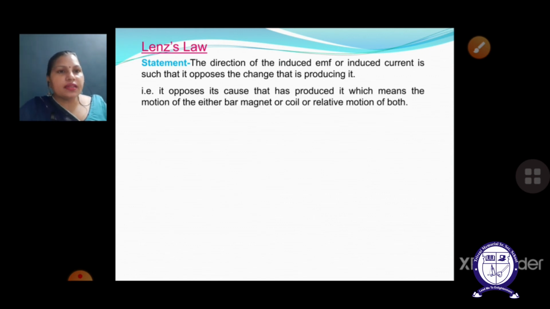So that is why it is saying that it opposes the cause. It opposes its own cause, which is generating the induced EMF or the induced current. I hope it is clear to you. So it opposes the cause that has produced it, which means the motion of either the bar magnet, the coil, or the relative motion of both. So it is going to oppose the motion of the coil with respect to the bar magnet, or the bar magnet with respect to the coil, or the relative motion of both.